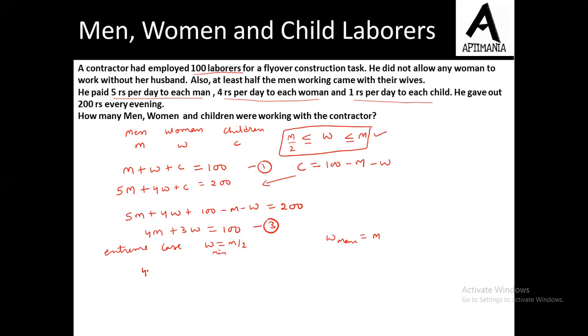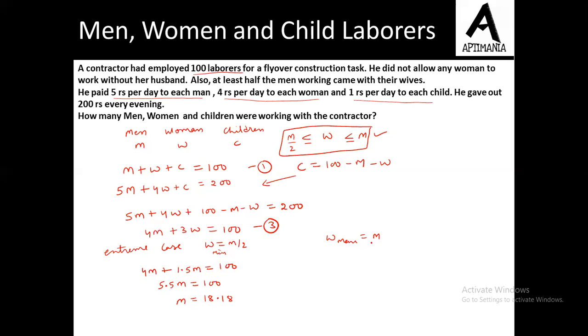So 4M plus each woman is equal to half men. So this will become 1.5 M. This must be equal to 100, or 5.5M must be equal to 100. From here M comes out to be how much? 100 divided by 5.5. That would be somewhere around 18.18. Now obviously the number of men cannot be a fraction, but this is the extreme value of the number of men. The number of men cannot be more than 18.18.